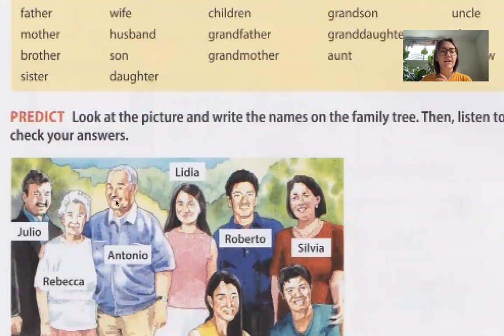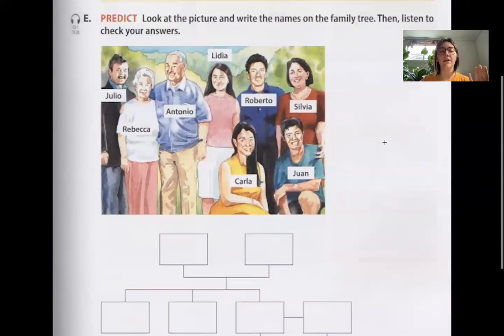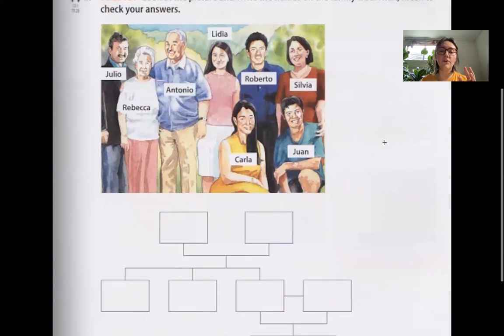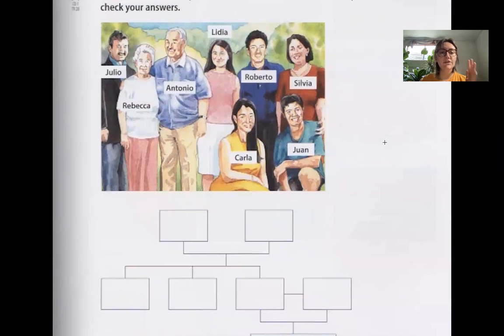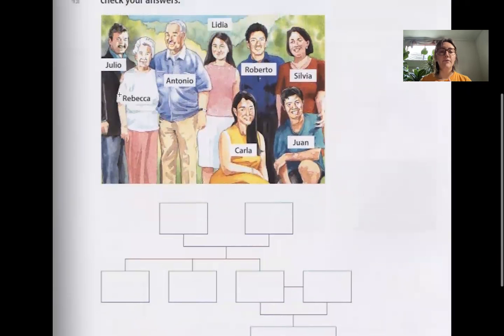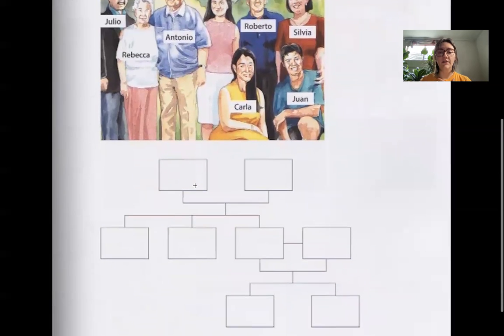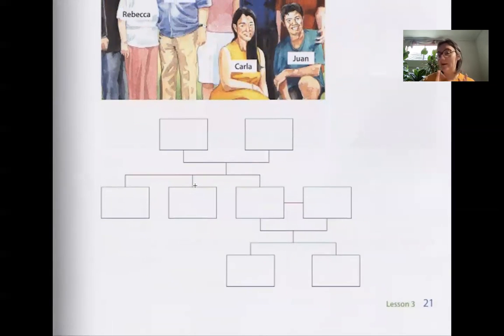Okay, so we talked about the words. This one says, look at the picture and write the names on the family tree, then listen and check your answers. Since I don't have the audio for this, we'll just go through. So we can see Lydia in the previous one and Roberto. We know that they're siblings, right? And we know that Rebecca and Antonio are the grandparents. So this one's kind of, we'll guess and see.